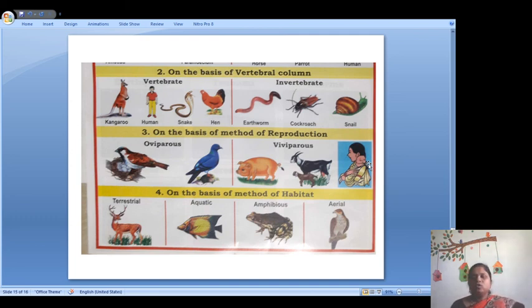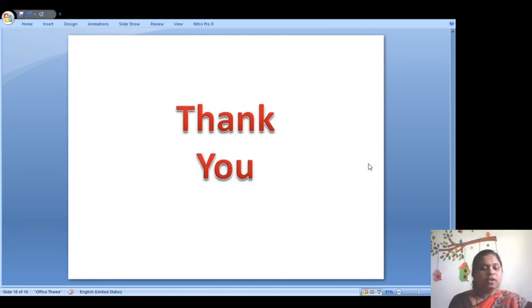So I hope that you all have understood about the classification of living things. First, we have seen the classification of plants on the basis of their stem and height. Then we have seen according to their life cycle, and then we have seen according to bearing flowers and not bearing flowers. So students, remember that there are many different types of living things on the land. There is a diversity in the living things. To study them, we need a classification, and on the basis of the classification, we are able to remember all the information.